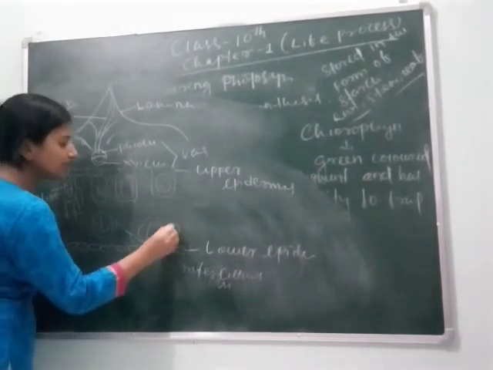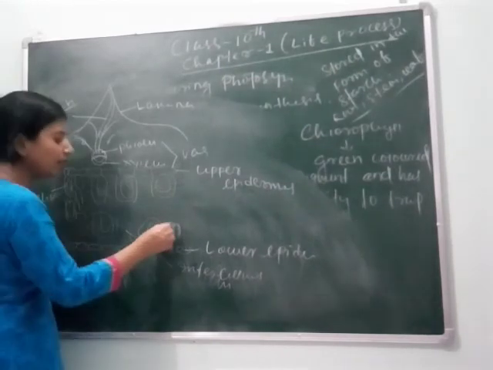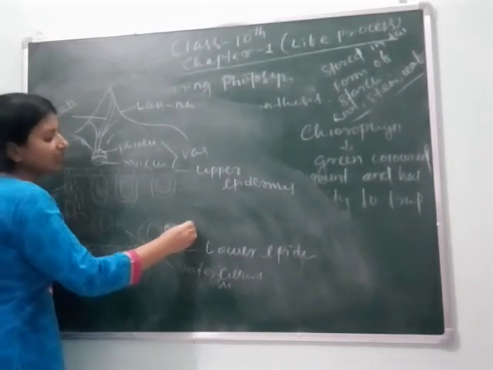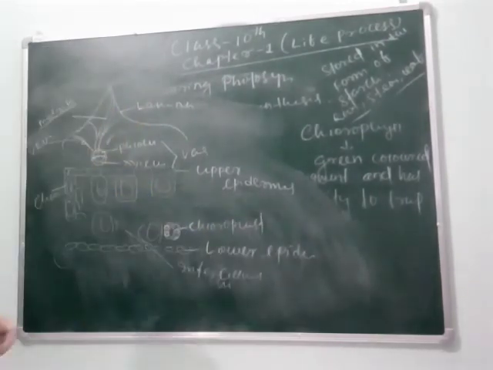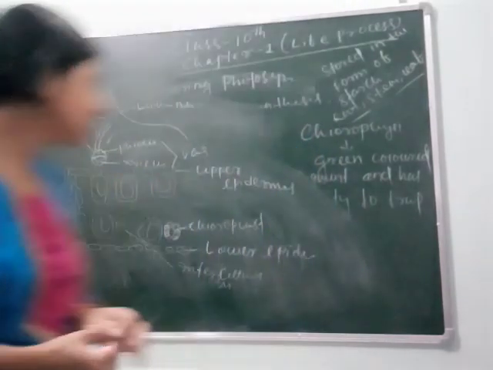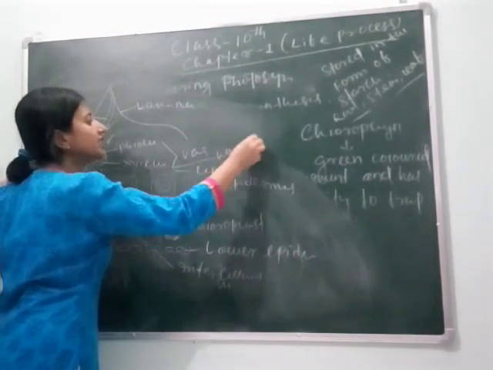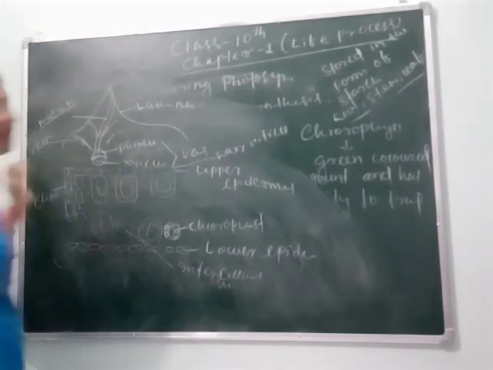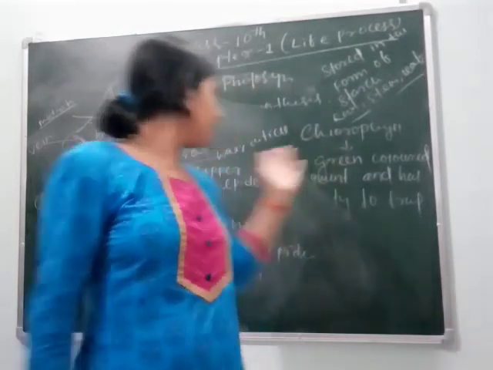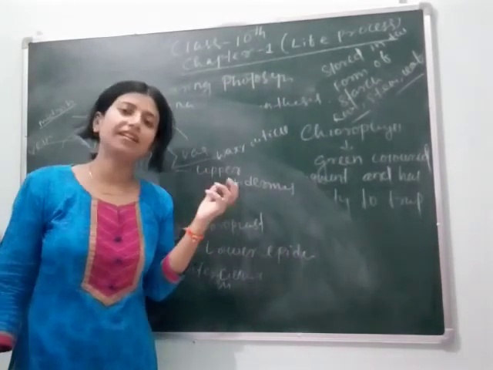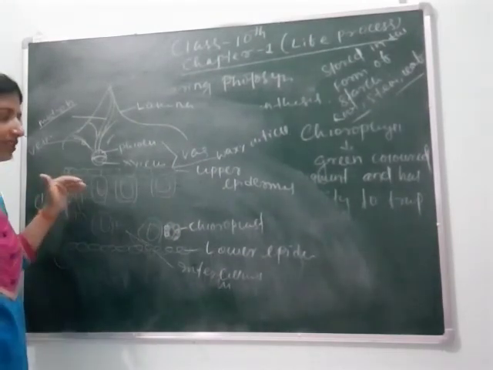Here the guard cell is also present. This helps in the opening and closing of the stomata, and around the guard cell chloroplast is present. It also traps light and helps in the process of photosynthesis. So students, you can see the upper epidermis contains a waxy cuticle. Waxy cuticle means if you fold a leaf and tear it, then you can see a transparent membrane, that is the waxy cuticle, which prevents excess loss of water during transpiration. So these are the different parts of a leaf through which photosynthesis occurs.